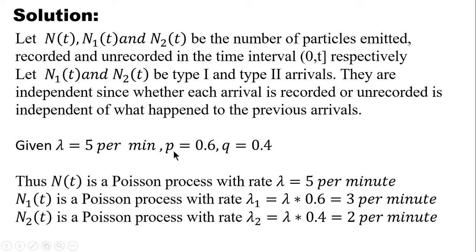The particles being recorded have probability 0.6 and the particles not being recorded have probability 0.4. The rate of N1 of t can be computed by multiplying lambda into p, and the rate of N2 of t is lambda into q. So this is 3 per minute and this is 2 per minute.